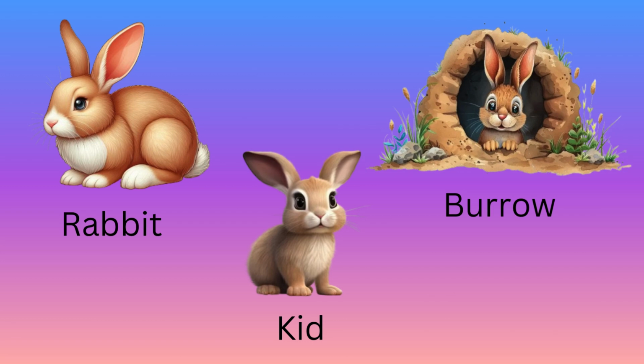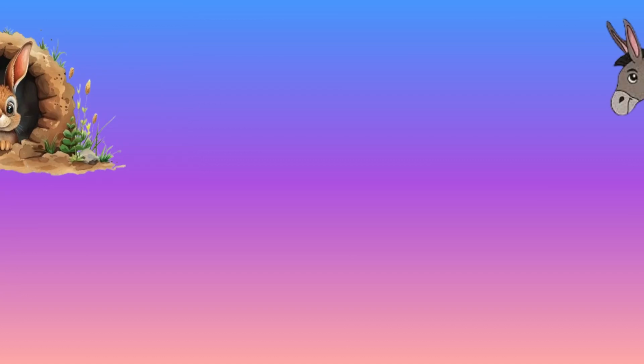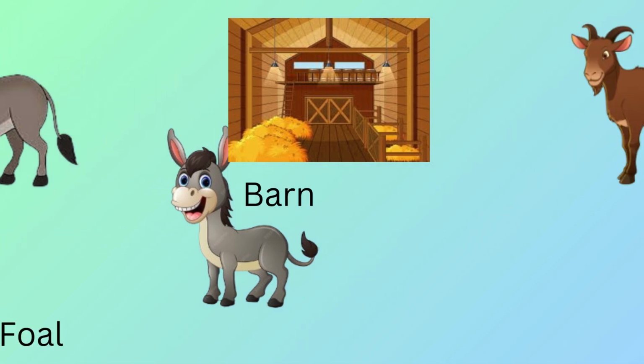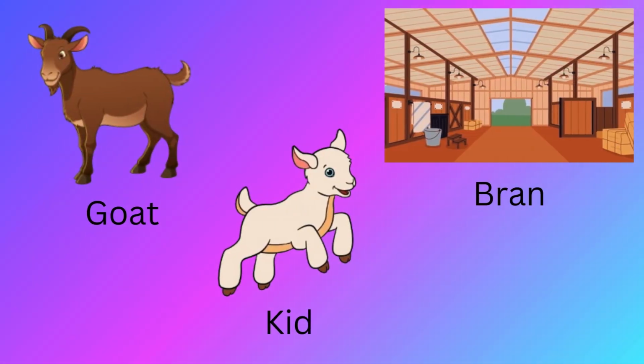R for rabbit. Rabbit baby is called kid. Rabbit lives in burrow. D for donkey. Donkey baby is called foal. Donkey lives in barn. G for goat. Goat baby is called kid. Goat lives in barn.